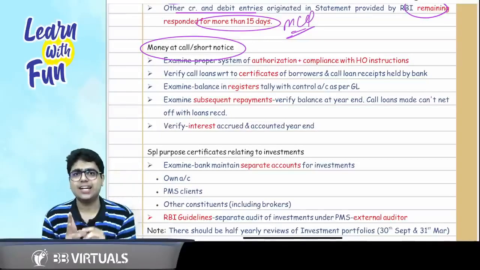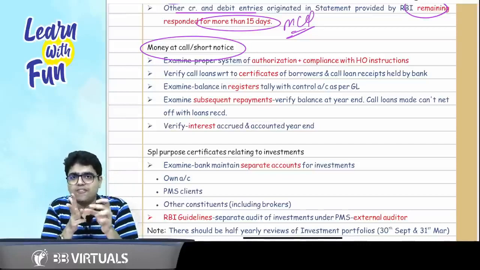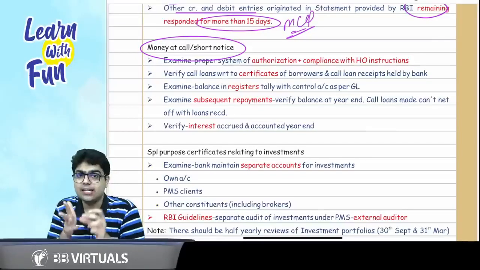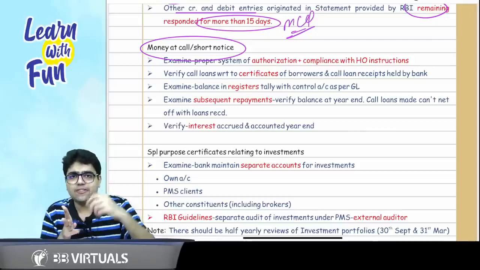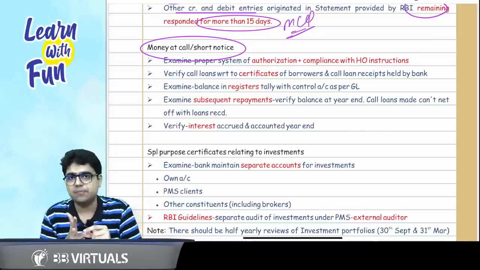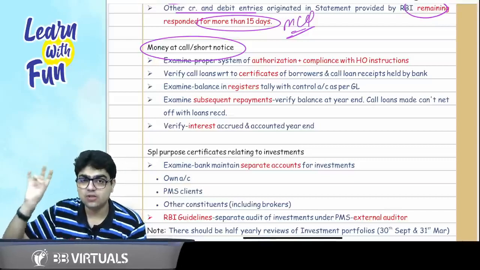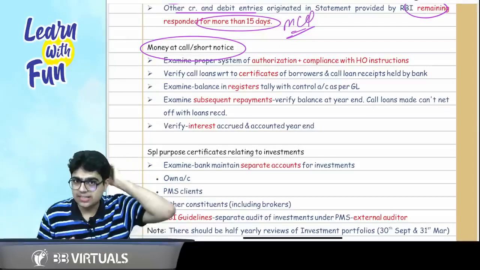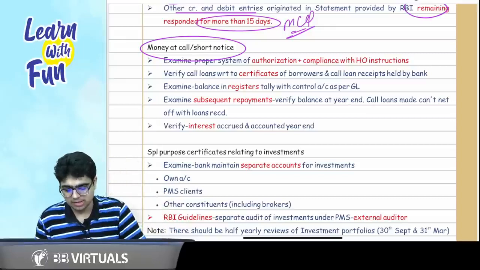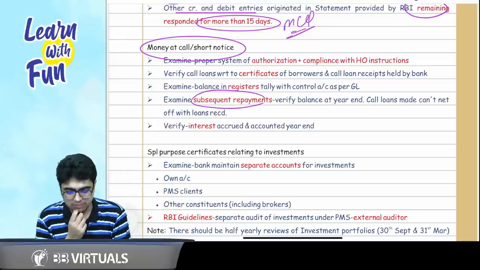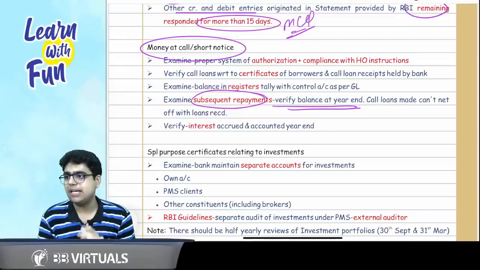Now the next thing that I will check is for heavy balances outstanding at the balance sheet date. Since I know the bank will get it very soon, I will check the initial statements of April. So for the heavy amounts which are outstanding on 31st of March, I will check the initial statements of April to see whether the money has been received. So check the subsequent repayments to verify the balance at the year end.